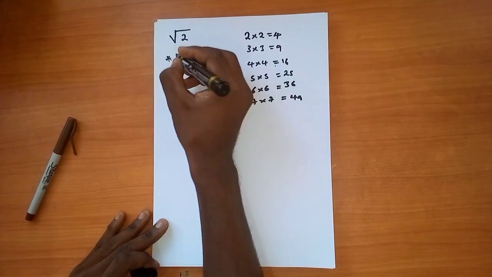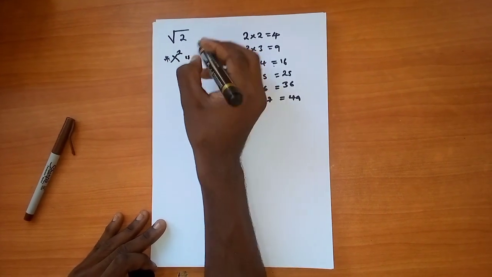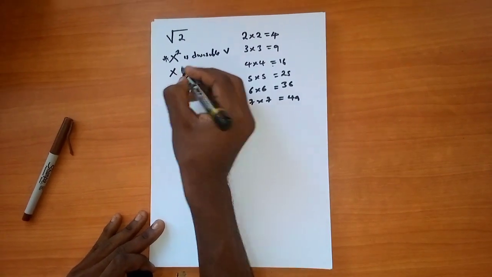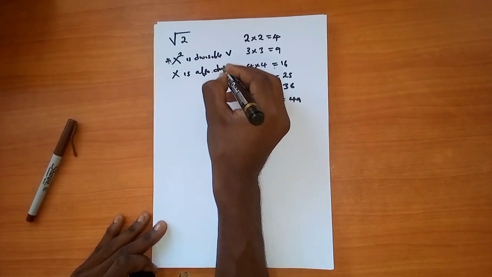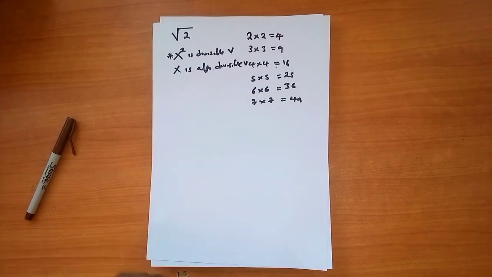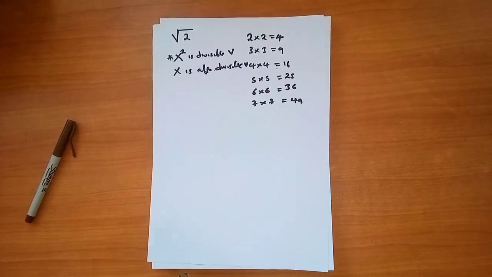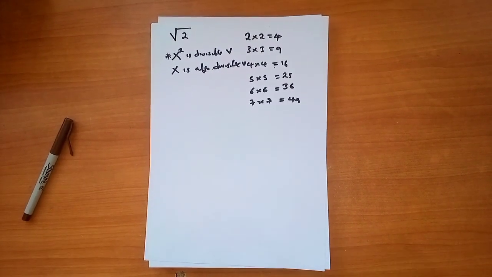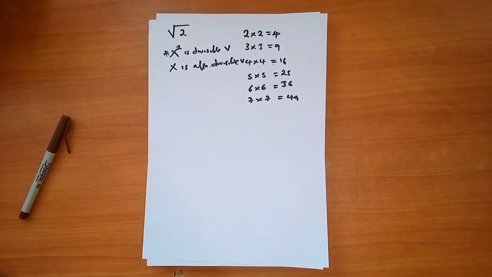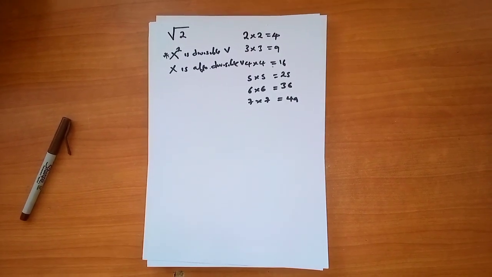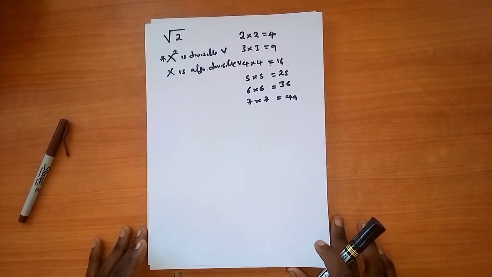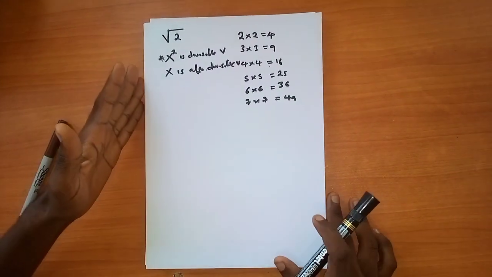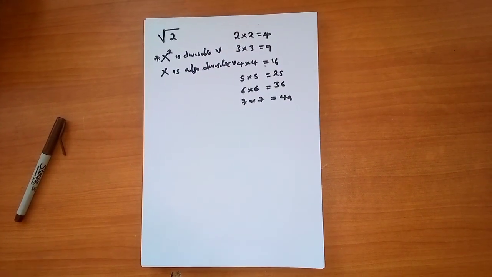So what this means is, let's say if x squared is divisible by a certain letter v, then x is also divisible by v. So what does this mean? If 9 is divisible by 3, then 3 is also divisible by 3. If 16 is divisible by 2, then 4 should also be divisible by 2. If 25 is divisible by 5, then 5 should also be divisible by 5 without giving a remainder. This is what this theorem is trying to tell us. So let's put this theorem to memory as we solve this question that we've been given.